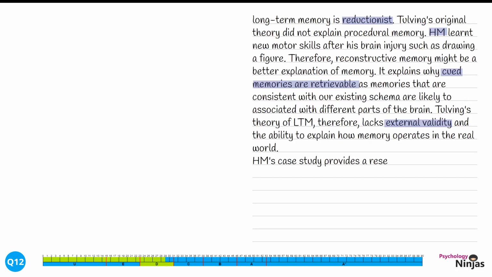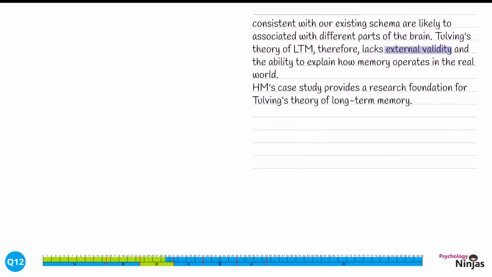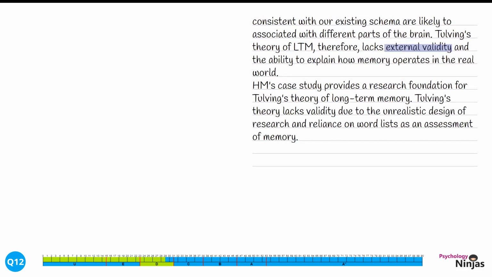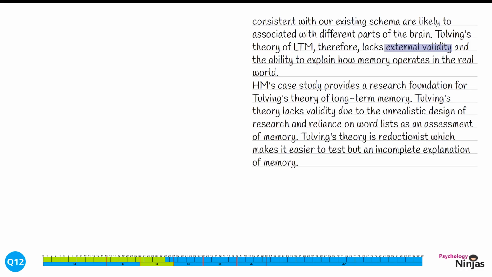HM's case study provides a research foundation for Tulving's theory of long-term memory. Tulving's theory lacks validity due to the unrealistic design of research and the reliance on word lists as an assessment of memory. And finally, Tulving's theory is reductionist, which makes it easier to test but an incomplete explanation of memory.